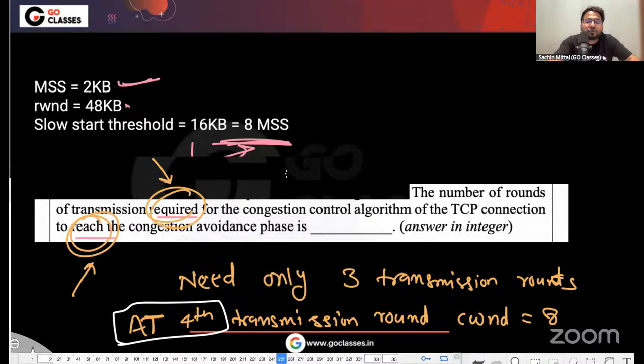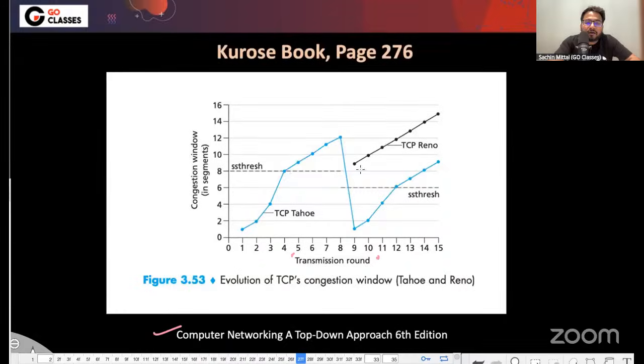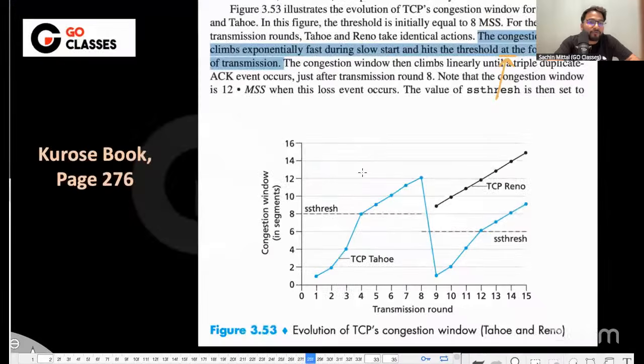Right, so here in Kurose they are saying that at the fourth transmission round. Now this graph is not saying, from this graph do not infer that they are saying 4 transmission rounds are required. No, you can put at here, because in the theory they are putting at here. At the fourth transmission round, what is the congestion window? That's what this graph is representing.